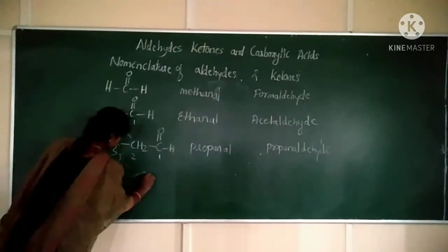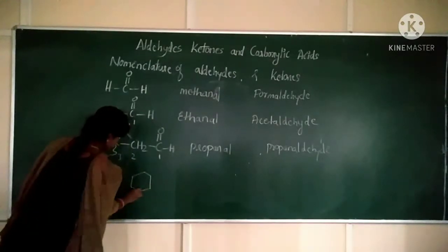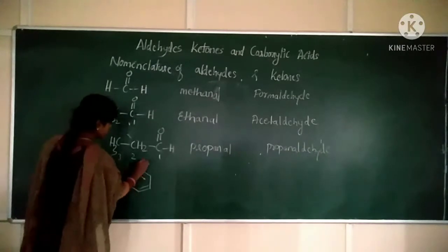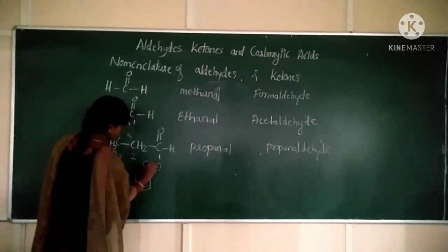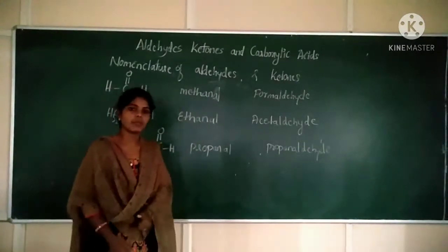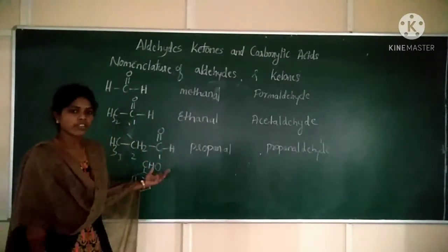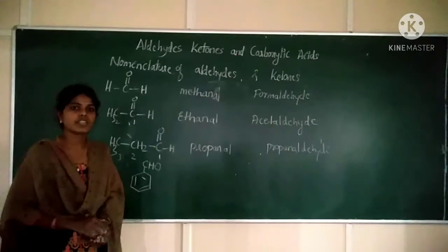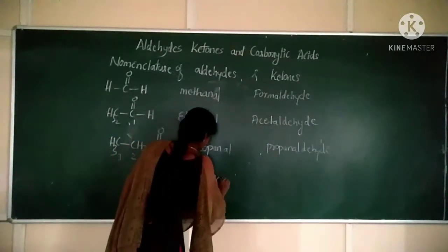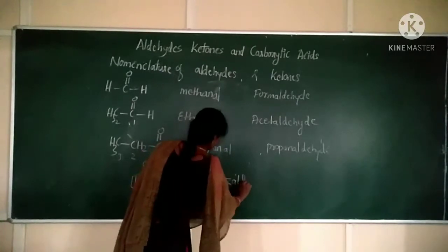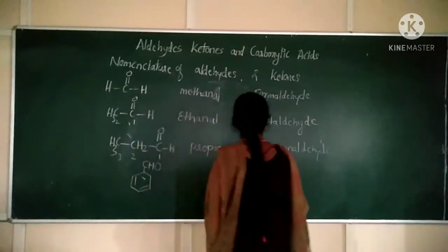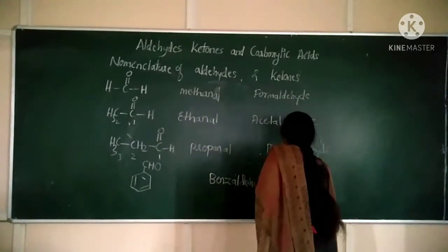Okay. Next, aromatic aldehydes. In an aromatic aldehyde, the benzene ring has a CHO group. Here benzaldehyde is accepted as an IUPAC name. Benzaldehyde is the common name, and the common name itself is accepted as the IUPAC name. Or you can write benzene carbaldehyde.